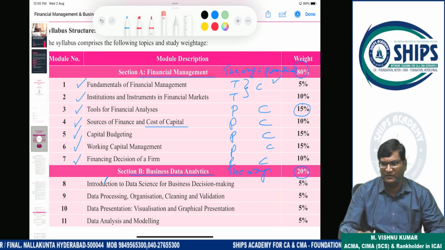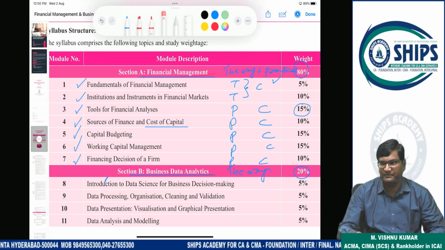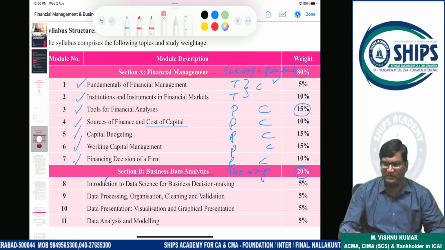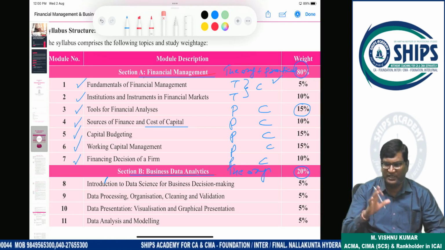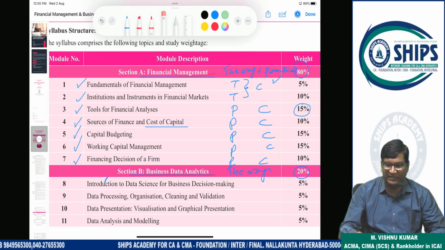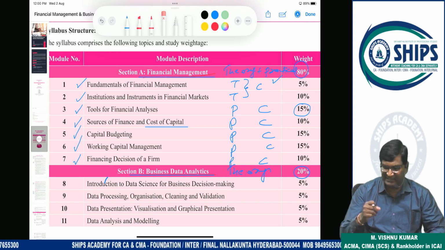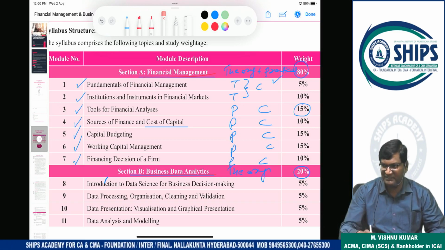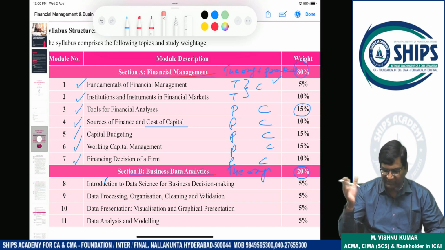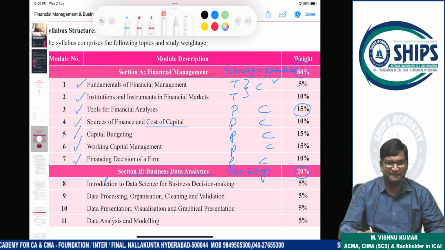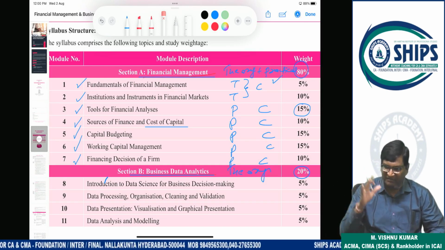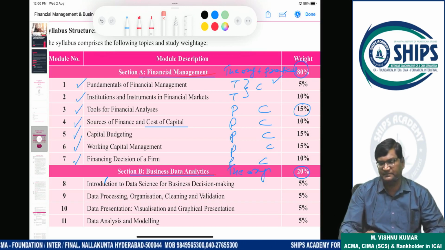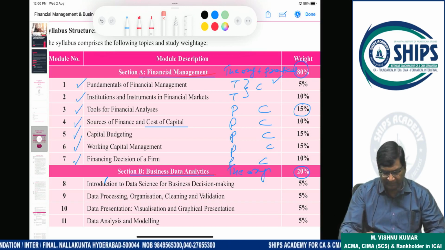Working capital means current asset minus current liability. In current assets, debtors, cash and inventory are current assets. So separate topics we have to discuss here: cash management, debtor management, inventory management, all this we have to study.